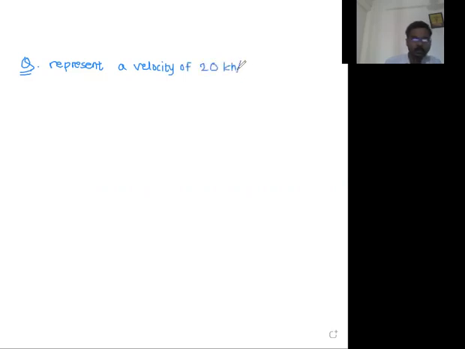Sorry, my mistake. It should be kilometer. 20 km/h towards, this is the magnitude of the velocity, and now we are giving the direction. 30 degree east of south.